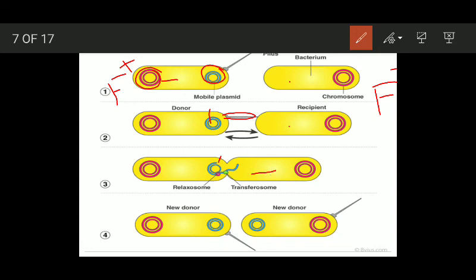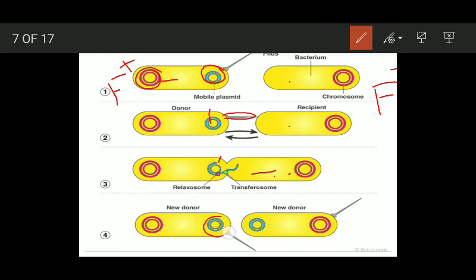Now both the cells contain one strand of the plasmid. This cell has one strand, and this cell also has one strand. Replication happens here as well. During the transfer of one strand of the plasmid into this cell, replication happens continuously here.